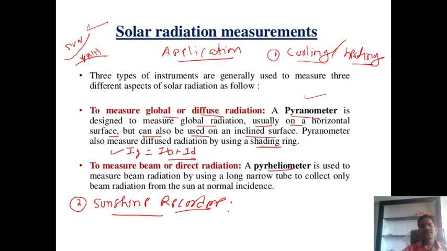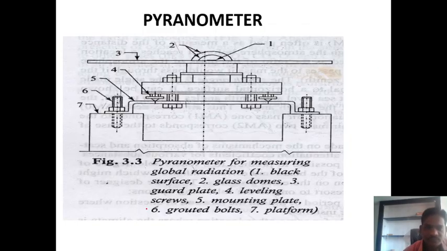Another is to measure the beam or direct radiation. For measurement of direct or beam radiation, we have the pyrheliometer. It is used to measure the beam radiation by using a long narrow tube to collect only the beam radiation from the sun at normal incidence. Another device, the sunshine recorder, is used to measure the intensity of light throughout the day. For that purpose, we can use only the sunshine recorder.